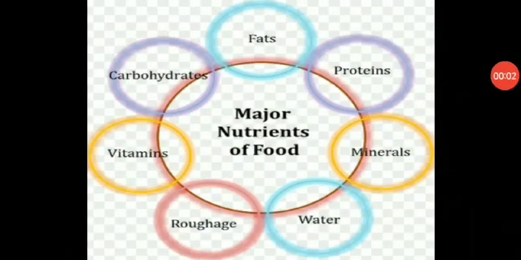Now children, you have to draw this diagram in your notebook. Major nutrients of food: they are fats, proteins, minerals, water, roughage, vitamins, carbohydrates. So please draw this diagram in your notebook very neatly.